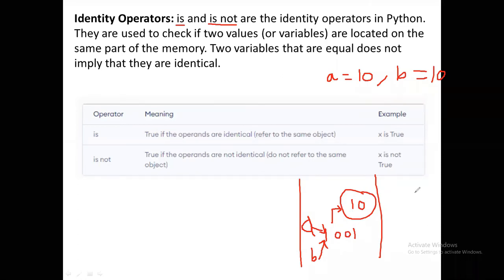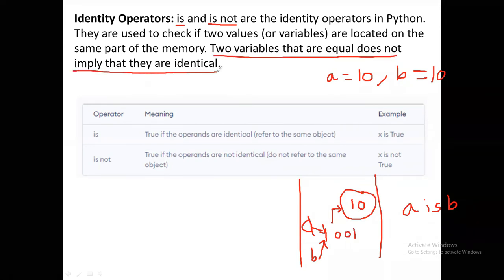Now, in this scenario, we say that A is B. Why? Because A and B are both indicating the same value, the same memory location. So two variables that are equal does not imply that they are identical.